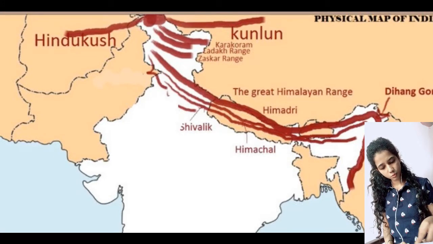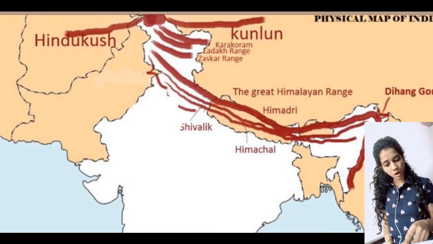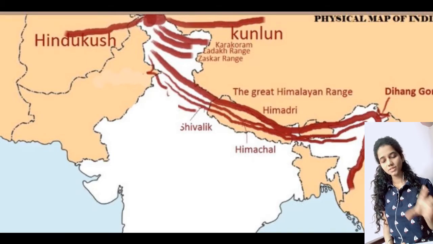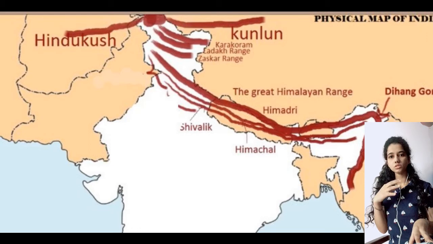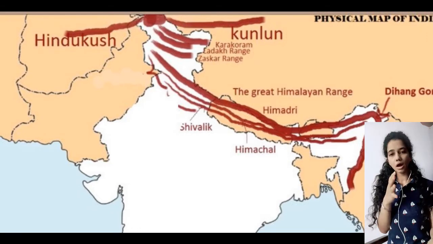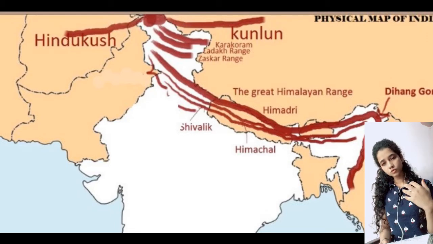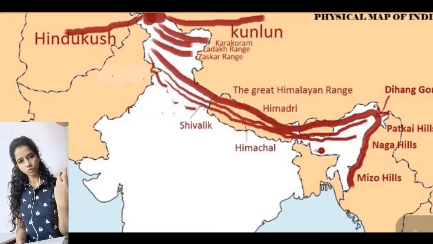The Great Himalayan range originating from the Pamir Knot moves toward the east, where there is this Dihang Gorge, and moving toward the south, we will discuss the northeastern mountains in this region later on. But for the time being you should remember that this Great Himalayan range originates from the Pamir Knot and moves toward the eastern side where we have Dihang Gorge. So this Dihang Gorge becomes the easternmost part of the Great Himalayan range, and then moving towards the south, we have other mountain ranges also.